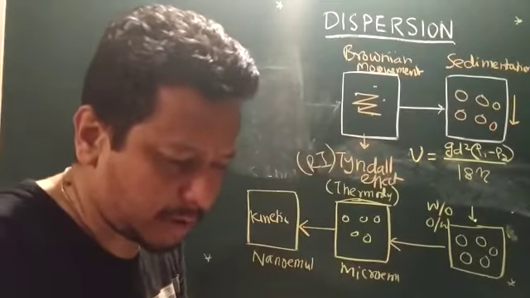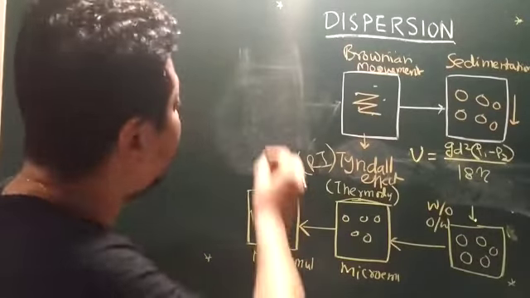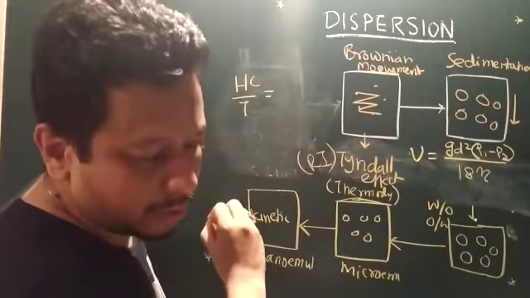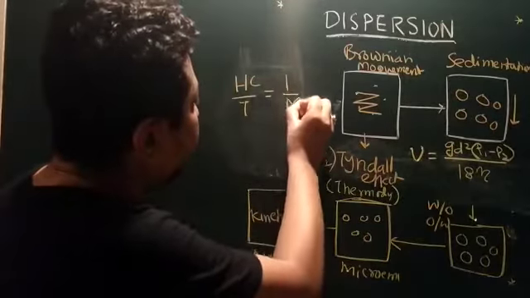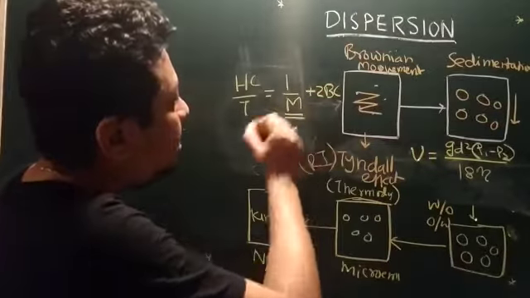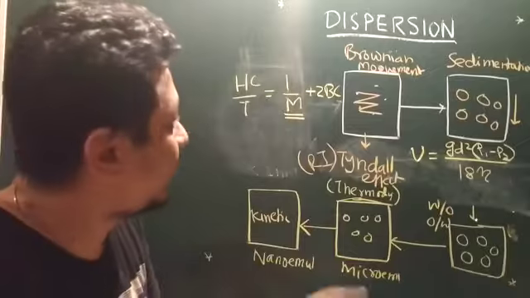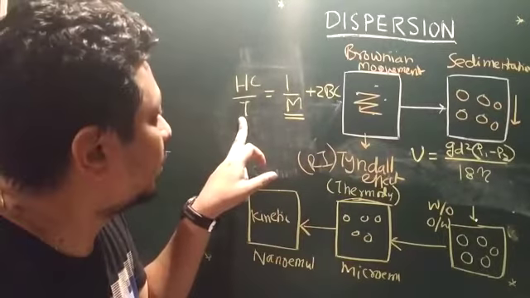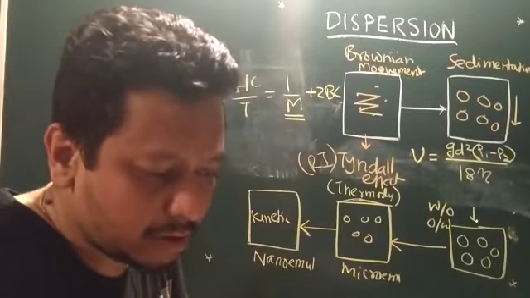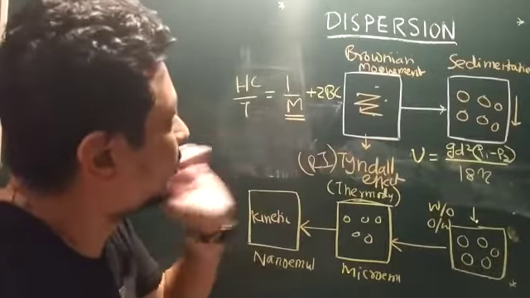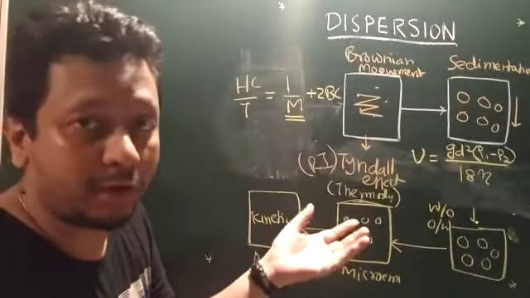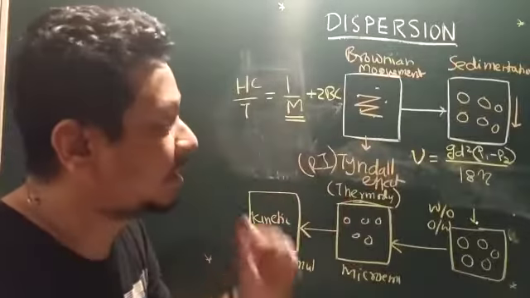With the help of this equation: Hc upon tau is equal to 1 upon M plus 2Bc. We can understand the molecular weight of colloids by knowing the turbidity. H and B are constants, and C is the concentration. This is one of the very interesting phenomena of colloids, which helps us to understand the molecular weight of colloids.